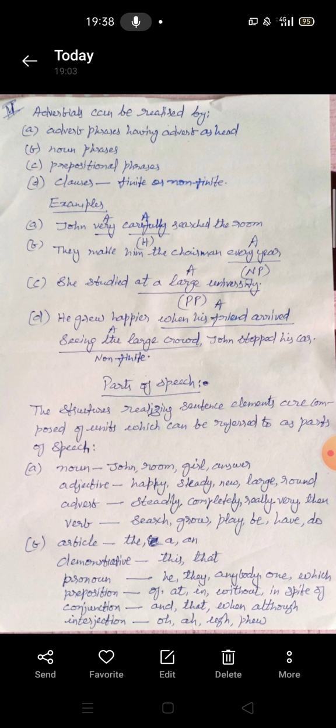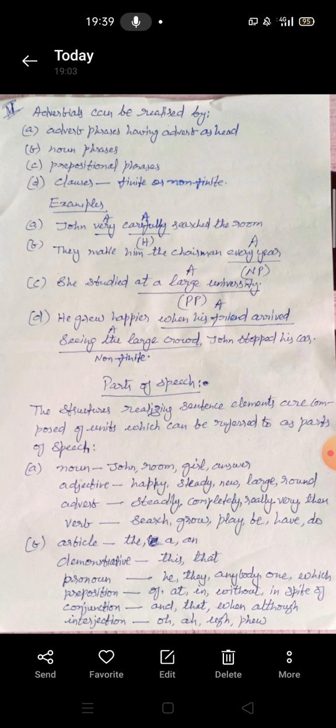And compare this with the next one, that is seeing the large crowd, John stopped his car. Now seeing, ing, we have an ing participle. Seeing the large crowd, John stopped his car. So this is a non-finite clause. So we said initially, when we started with the realization of adverbials, that they can be realized by adverb phrases, noun phrases, prepositional phrases, and clauses, finite as well as non-finite.